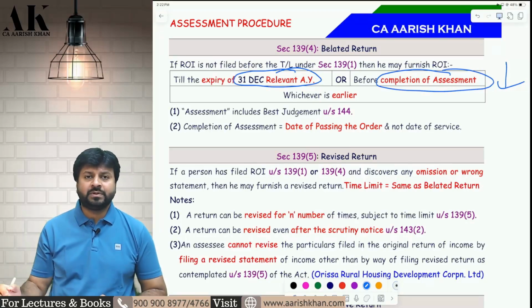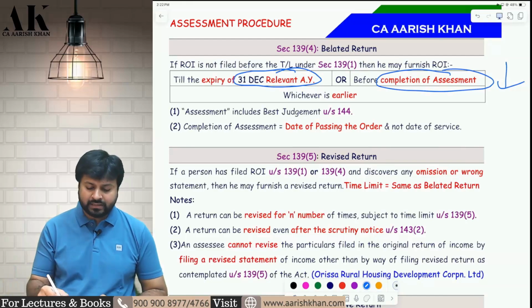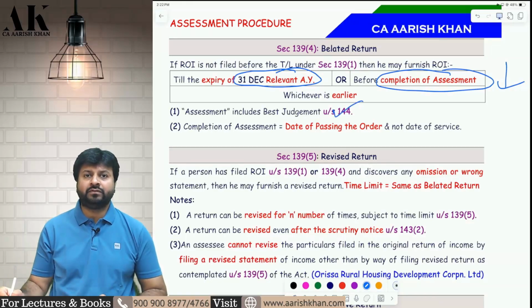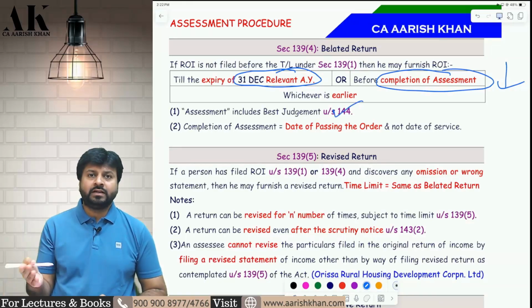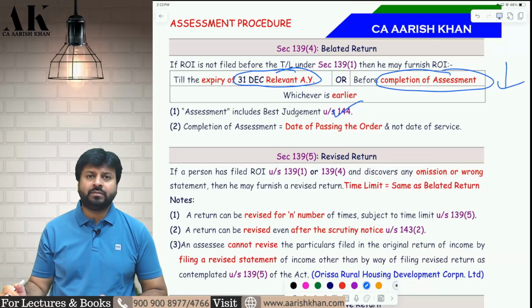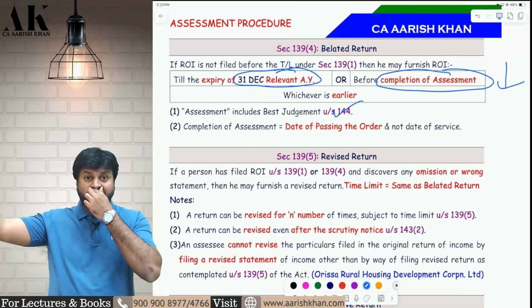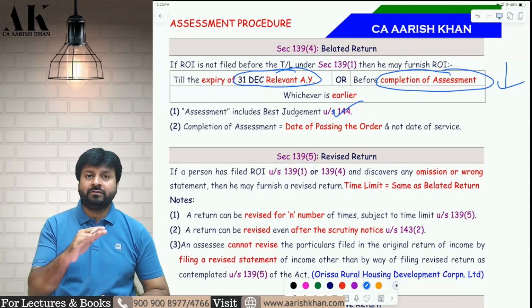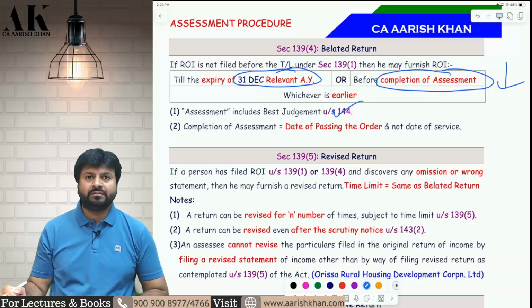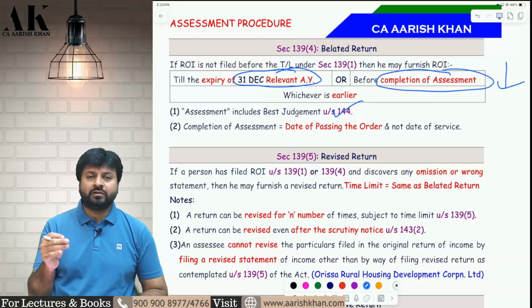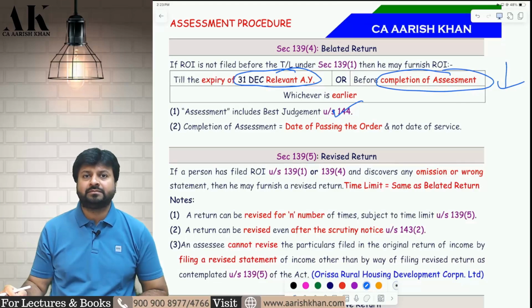Now a question will arise: which assessment is completed even without filing the return? There is only one assessment which is possible even without filing the return, and that is best judgment assessment under 144. So if you have not filed the return, the department can do best judgment against you. Suppose they did a best judgment on 15 November 2025. Now you don't have the time to file the return till 31st December. You have to file before 15 November. Okay. So it is 31st December or before completion of assessment, whichever is earlier.